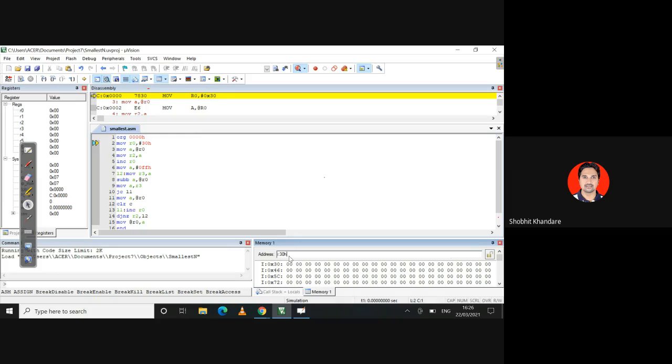See, your internal memory address starts from 000, but I have taken 30H from where my numbers will be stored. So for that you have to go to memory, and in the address write down I:30H, which is your internal RAM. You will get this. So 0x30H, it is 0030. So what is the meaning of this, let me tell you.